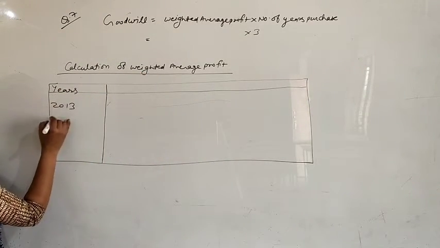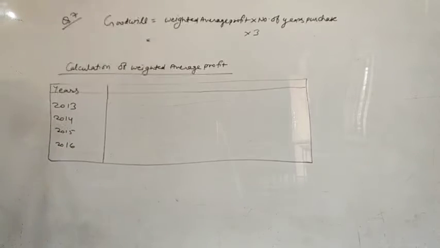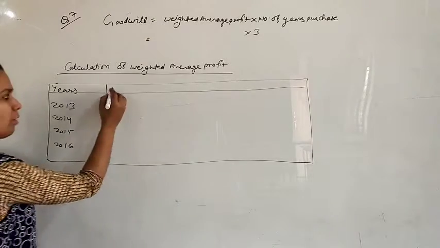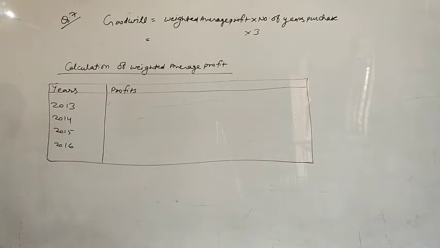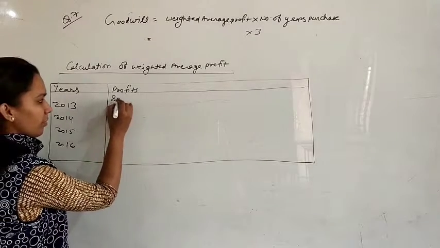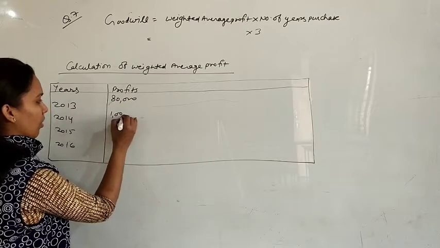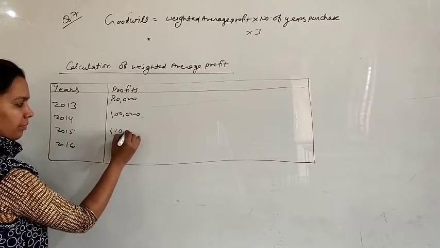Years are 2013, 14, 15 and 16. Later on, the amounts of profits, which are given: 80,000, 1 lakh, 1,10,000 and 1,50,000.